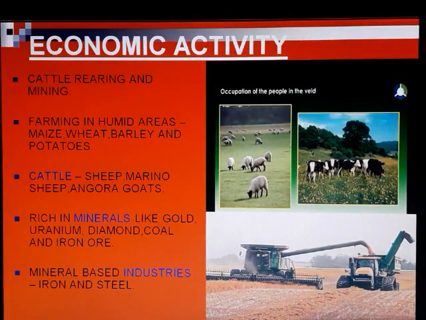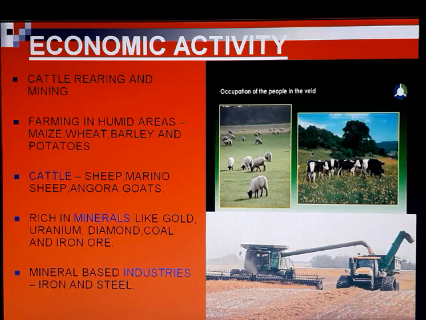Come to the economic activities: cattle rearing and mining. The economy of this area depends on cattle rearing and mining basically. Farming in humid areas, so many things they cultivate. Some of them are maize, wheat, barley, potatoes.